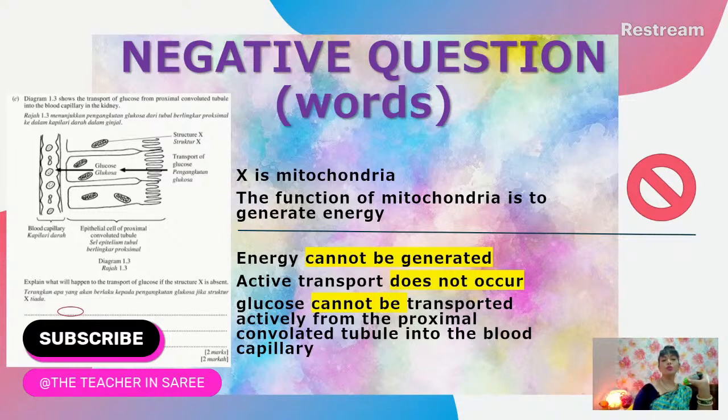Okay. So now how to answer, that is the biggest question. What you would say is, energy cannot be generated because that is the function of mitochondria.